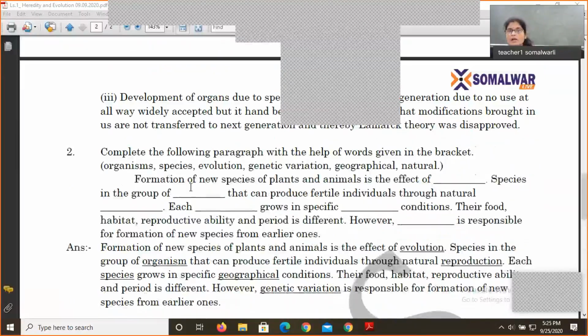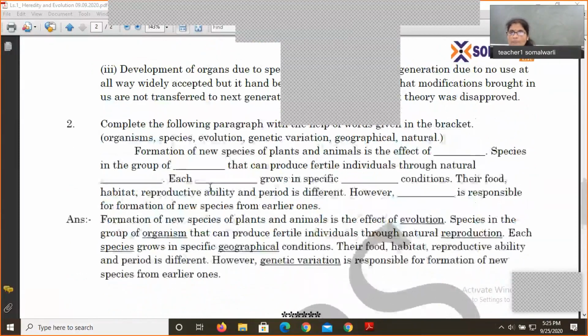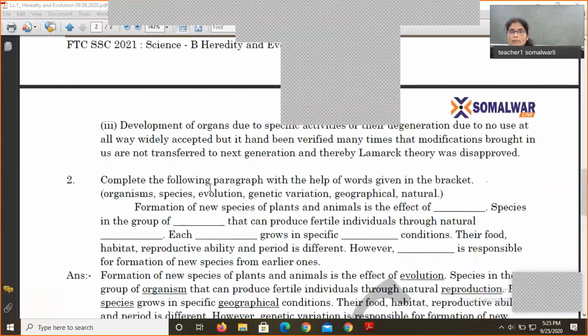Next question is, complete the following paragraph. I think this must be the last question. Complete the following paragraph with the help of the words given in the bracket. Now words are provided here, and first of all, read these words before attempting this question.